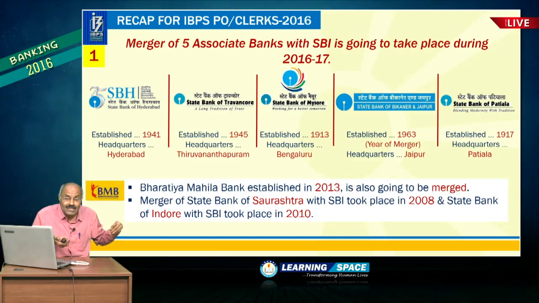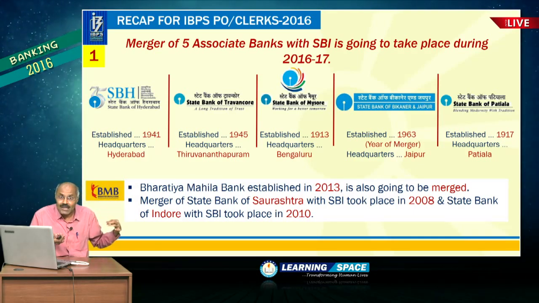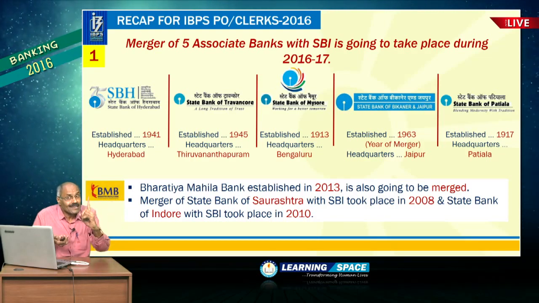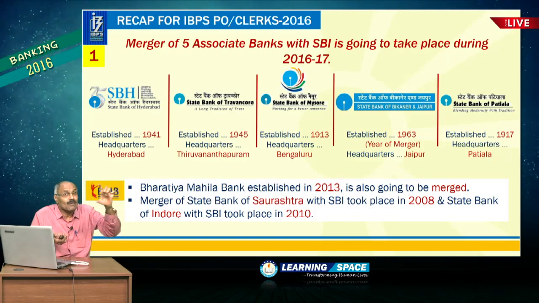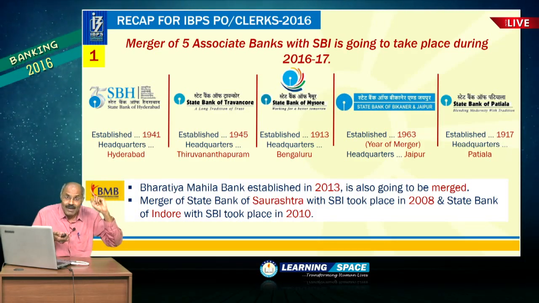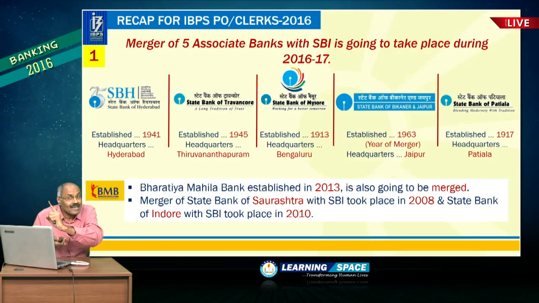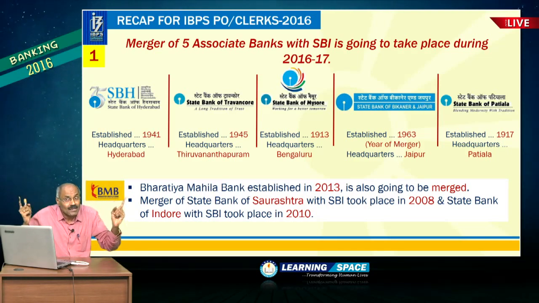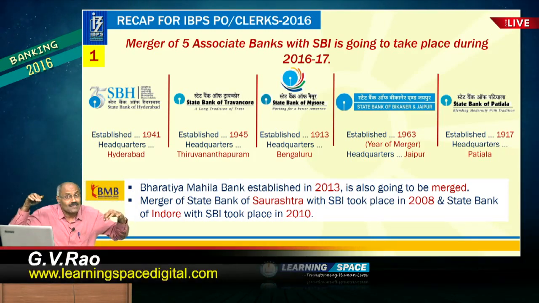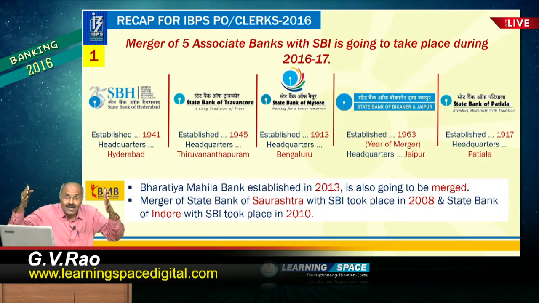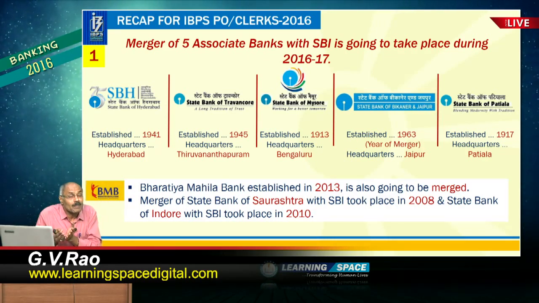Keeping in mind this merger, Arundhati Bhattacharya was granted 1-year extension, and the 5 associate banks I have listed here: State Bank of Hyderabad, State Bank of Patiala, the first one, the last one. In the slide, I have given 5 associate banks. Of these 5 associate banks, 2 associate banks, State Bank of Hyderabad as well as State Bank of Patiala, are both 100% owned by SBI.